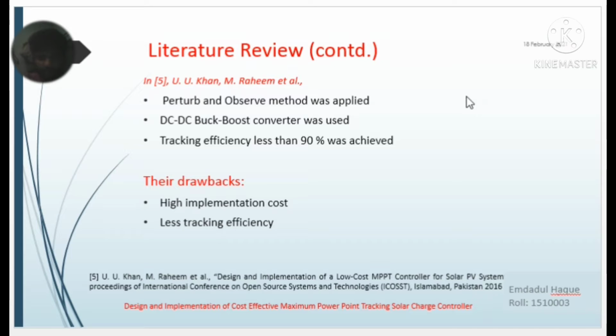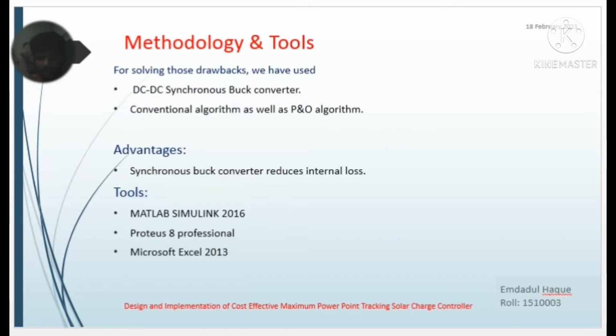In the third literature review, they also used the perturb and observe algorithm and a DC-DC buck-boost converter as a DC voltage regulator, and they achieved less than 90% tracking efficiency. Their drawbacks are high implementation cost and low tracking efficiency.